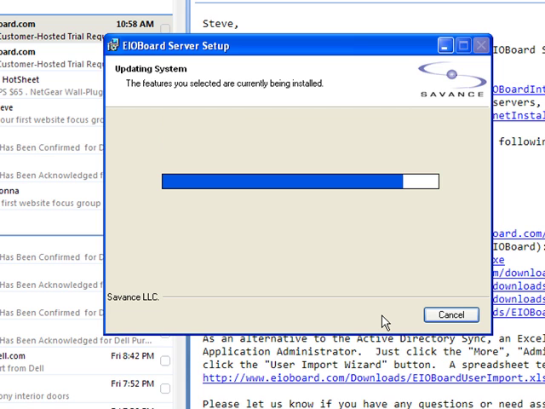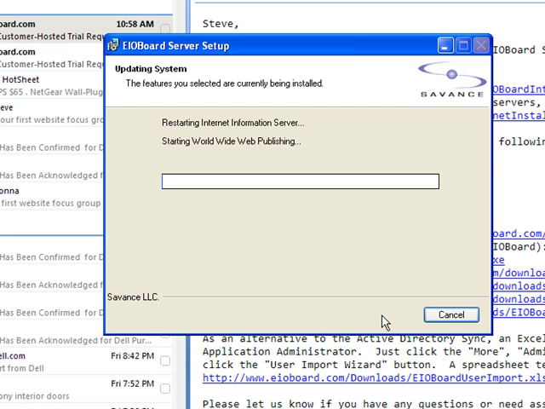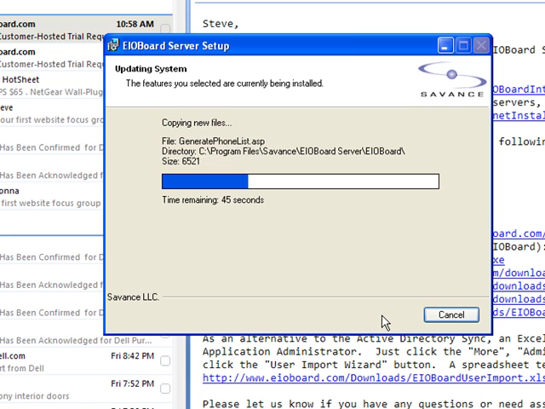So as a precautionary measure, we always apply a patch that fixes up ASP.NET. Then at this point it runs some tools. It'll go ahead and update your IIS and set that up and set up the system. And then finally it'll start to apply the database and build the database accordingly, copy the appropriate files, and you'll be done. Now when you go through this, obviously you can just wait for the thing to finish, and you'll be in good shape.